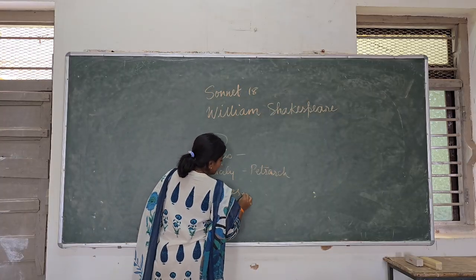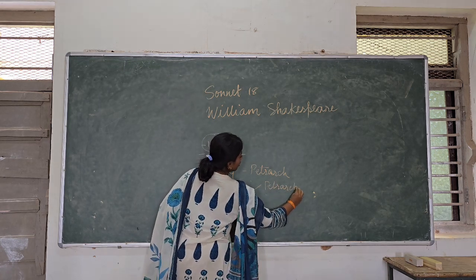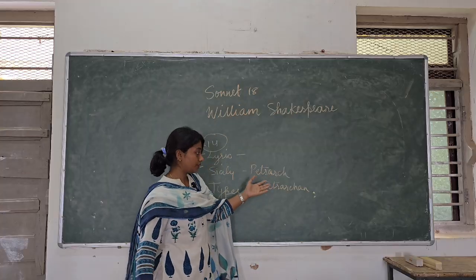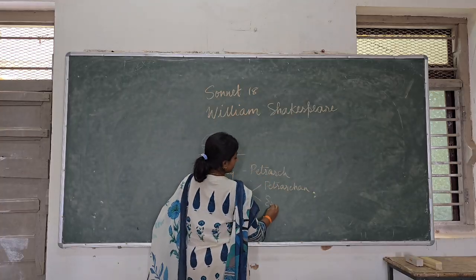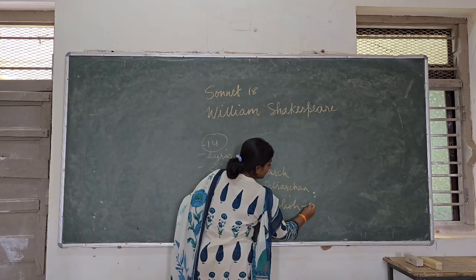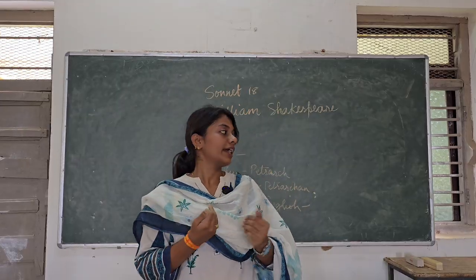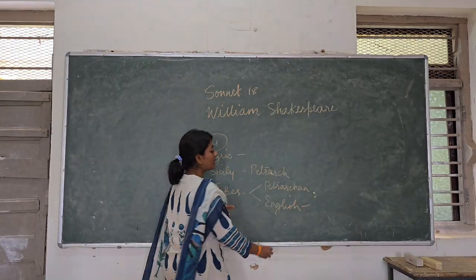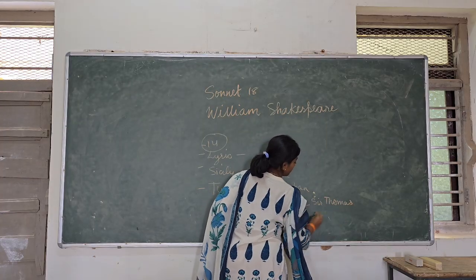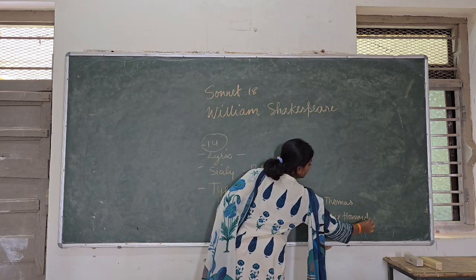If we talk about the types of sonnet, we have first the Petrarchan sonnet. The name itself suggests it was used by the Italian poet Petrarch, and the second is the English sonnet. The English sonnet was influenced by the Italian counterpart. It was brought to England by Sir Thomas Wyatt and Henry Howard. They were two politicians of England.